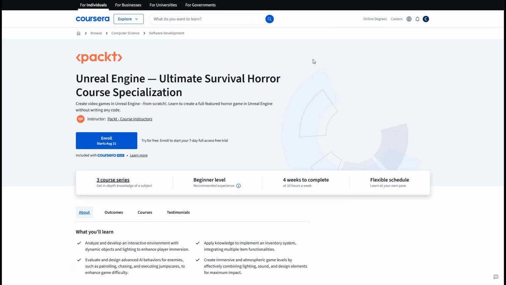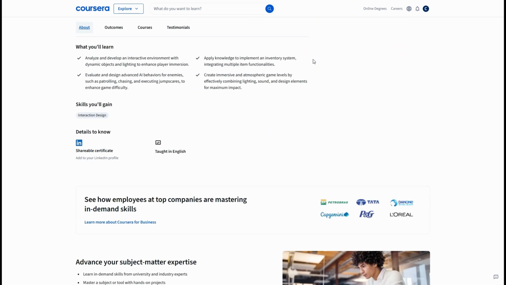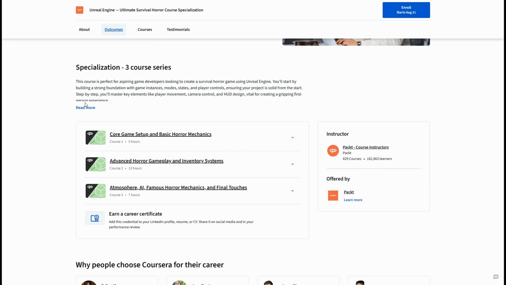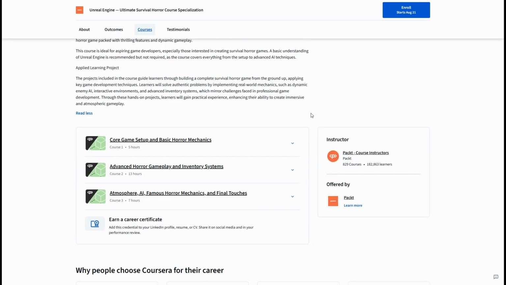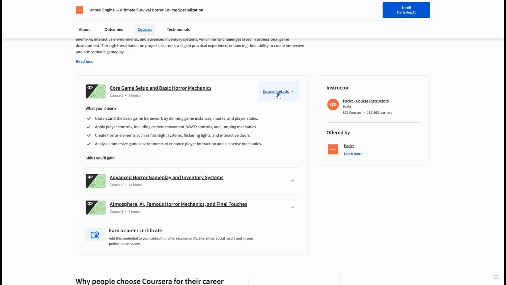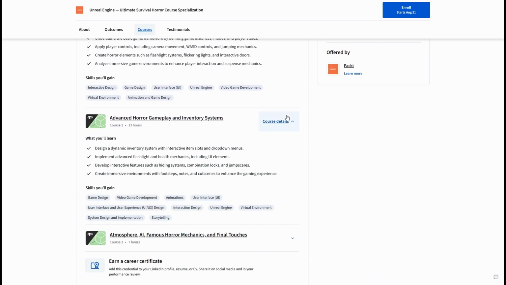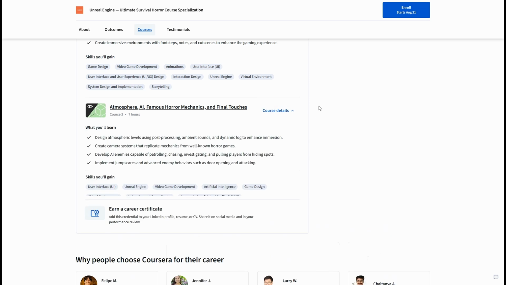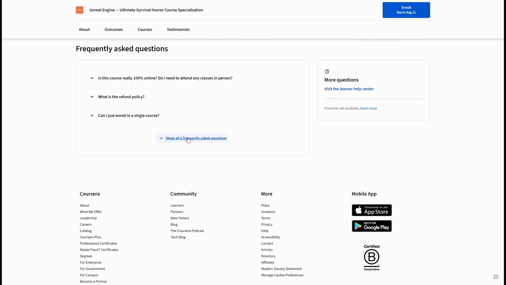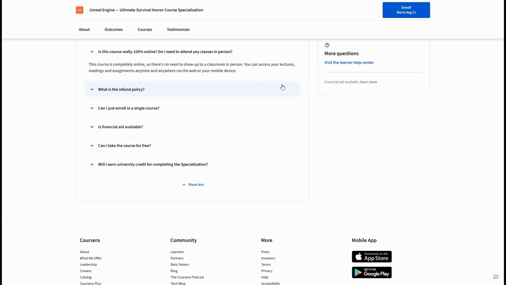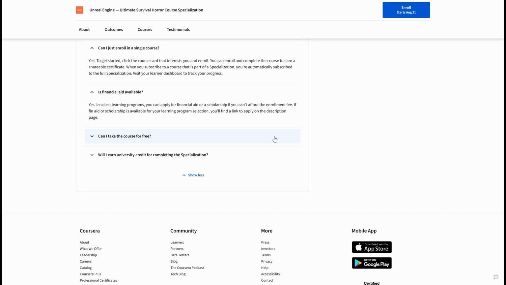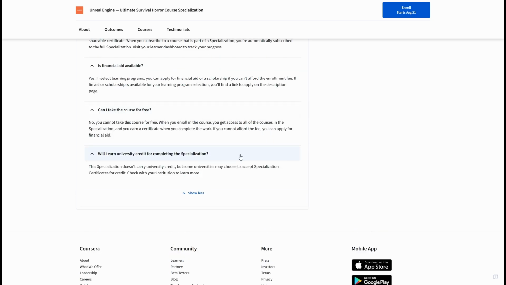4. Unreal Engine Ultimate Survival Horror Course. Packed, this 3-course specialization walks you through building a first-person survival horror game. No coding required. You start by setting up core game architecture, then add movement, cameras, HUD, interaction systems, doors, flashlights, stamina, and inventory. From there, you layer in atmosphere and tension: lighting/fog, audio, enemy AI that patrols and chases, and classic horror mechanics and jump scares. The result is a complete, eerie playable experience and a great portfolio piece if you love the genre.